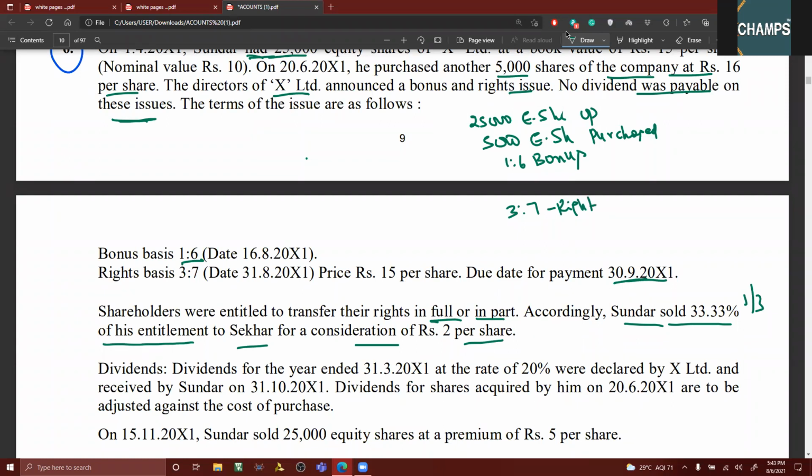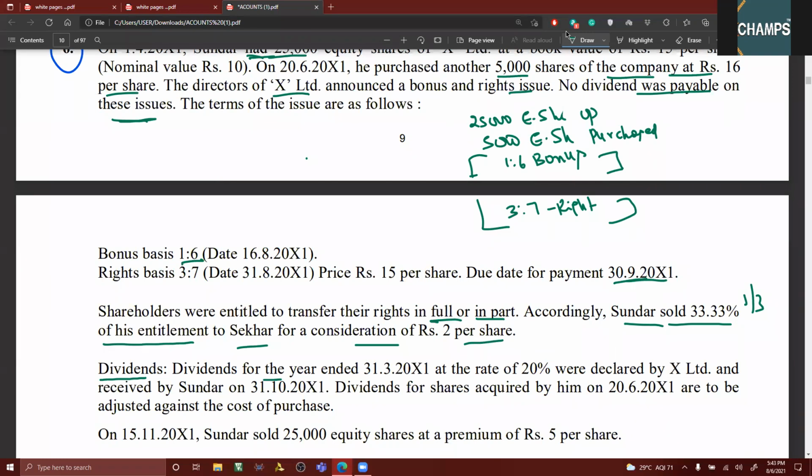Okay, now, he has clearly mentioned that no dividend is payable on this. No dividend is payable either on bonus shares or right shares. Of course, these shares have been issued in the current year. We have to go by instruction, but there's a reason also when you read the problem. Now, coming back to the point, dividends.